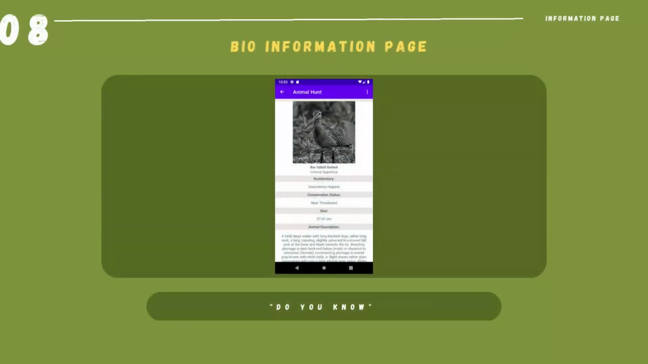And for the bioinformation page, Heng serves as a sort of "did you know" concept, where it provides you interesting facts about the animal, such as scientific name, residential area, and conservation status.